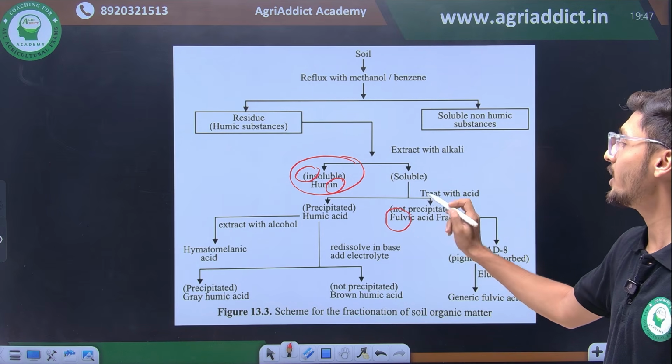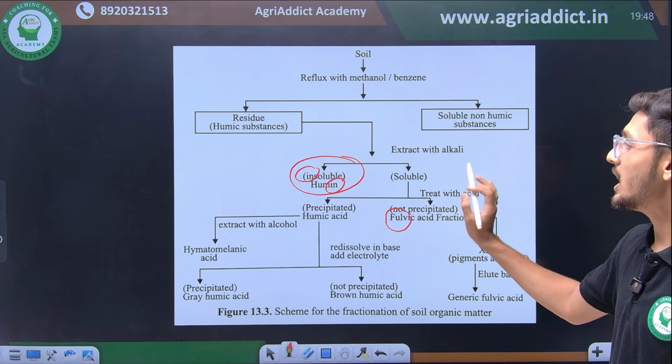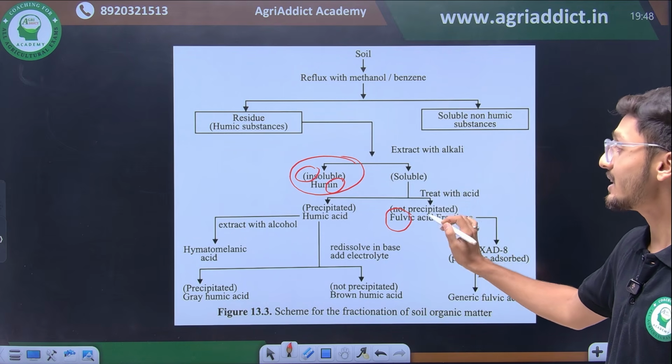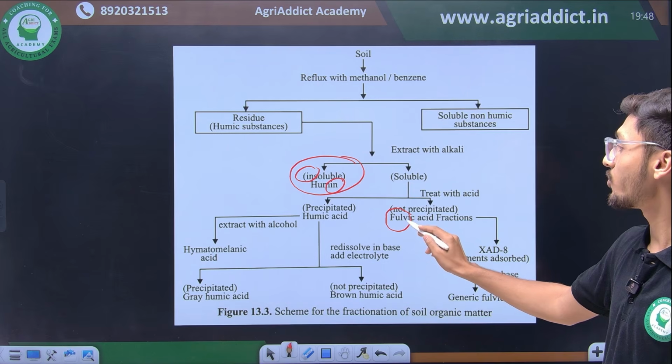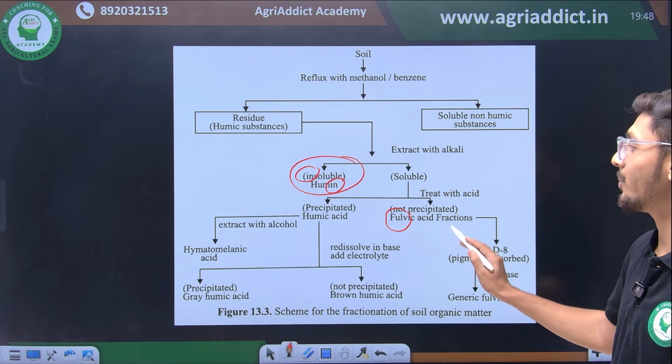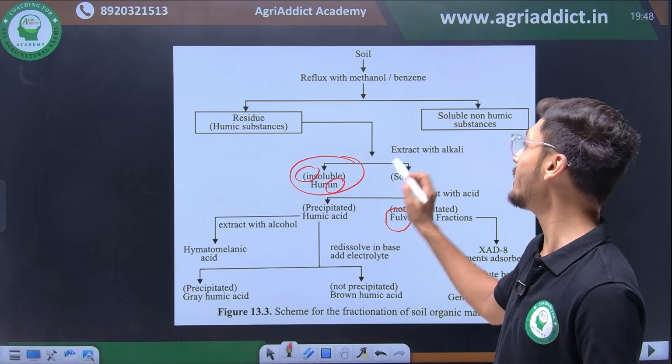It is even soluble in alcohol, even soluble in water, even soluble in acid, and even soluble in alkali. So fulvic acid is a fully soluble fraction of organic matter, whereas humic acid is only soluble in alkali.